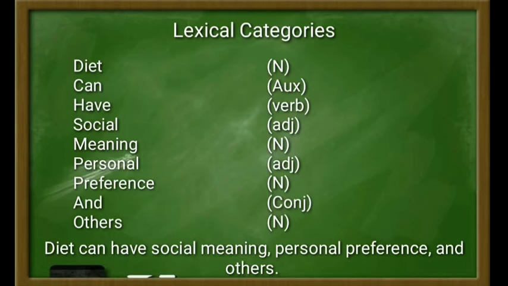And the word diet here is a noun, and it is open categories. It can be proven by morphological frame, such as diets, that has form of noun plus plural morpheme, and then it can also be proven by syntactical frame. For example, like some diets, that it consists of determiner plus noun. And then the word can here is an auxiliary, and it is a closed categories. It can be proven by syntactical frame. For example, like I can go, that it consists of noun phrase plus auxiliary plus verb phrase.